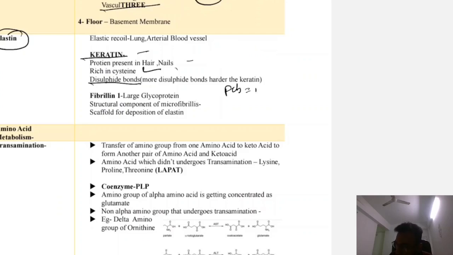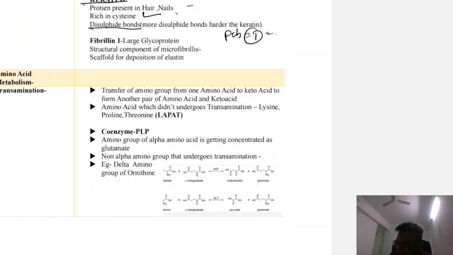Now fibrillin 1, it is the largest glycoprotein. It is a structural component of microfibrils. It is a scaffold for the deposition of elastin. Okay.